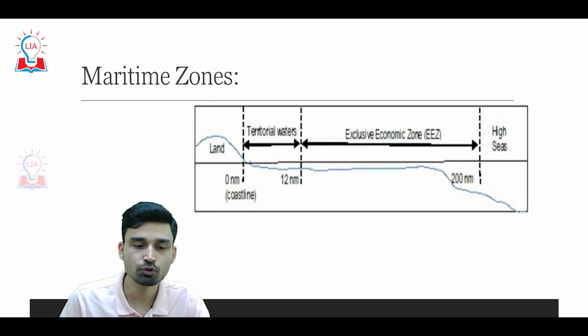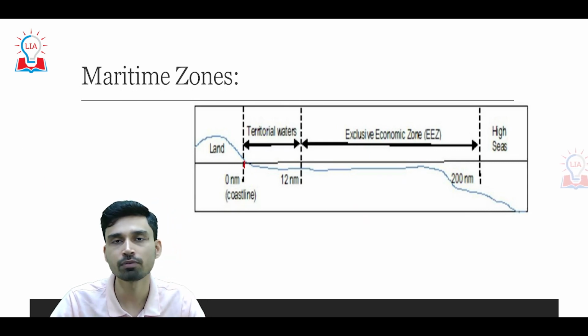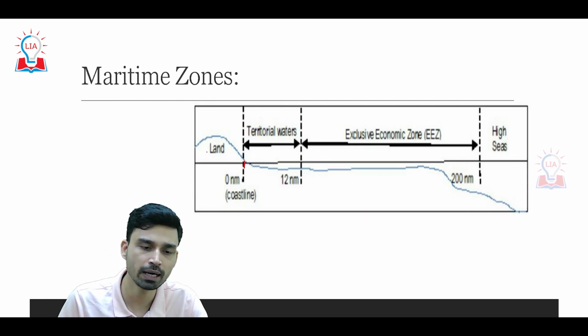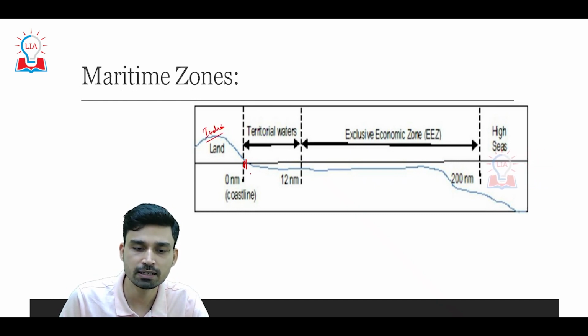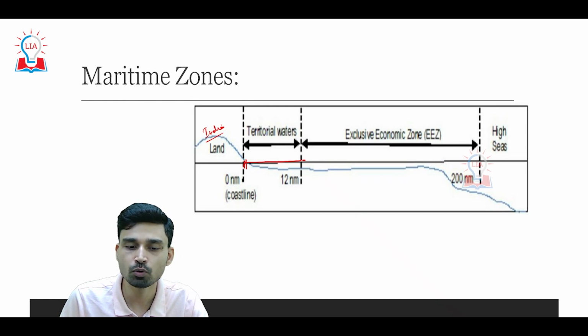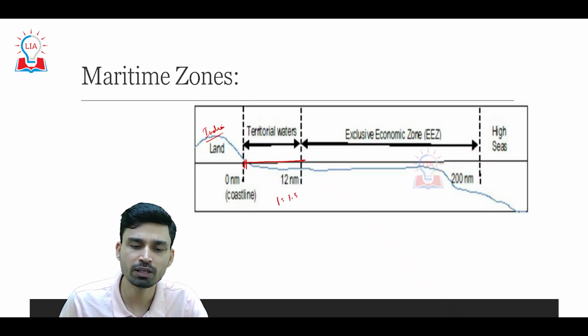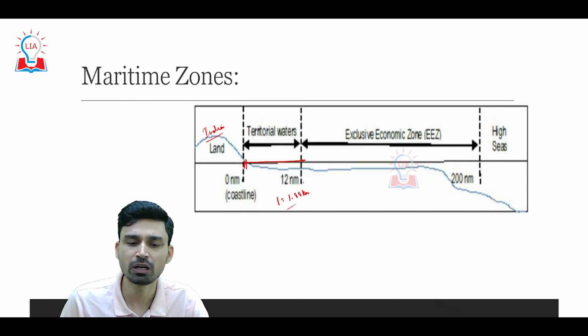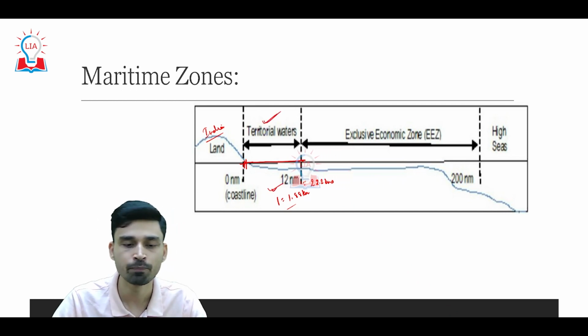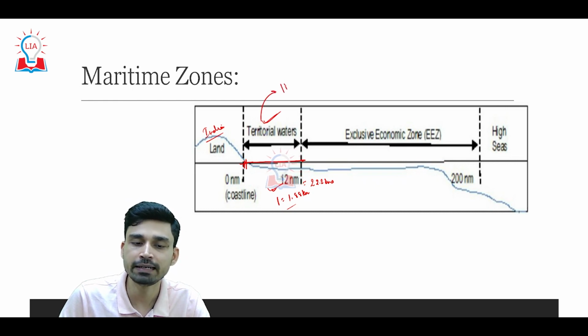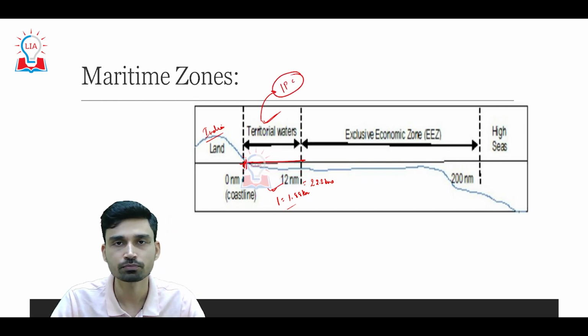The maritime zone of any country is demarcated from its coastline. For example, suppose this land is the Indian landmass, and this is the coastline. From the coastline, if you go up to a distance of 12 nautical miles, where 1 nautical mile is roughly 1.85 kilometers, then 12 nautical miles will be roughly 22.2 kilometers. So from the coastline up to a distance of 22.2 kilometers is the territorial waters of India, and it is in this water that the Indian Penal Code is applied.